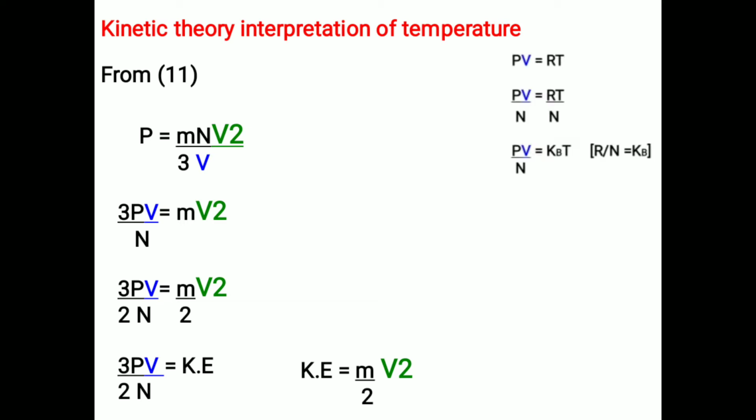We know that the ideal gas equation for 1 mole is PV equals RT. Now divide this equation by capital N on both sides. Then we get PV by N equals RT by N. Therefore PV by N equals kBT, since R by N equals kB, the Boltzmann constant. Now substitute PV by N equals kBT in the previous equation. Then we get kinetic energy equals 3 by 2 kBT.